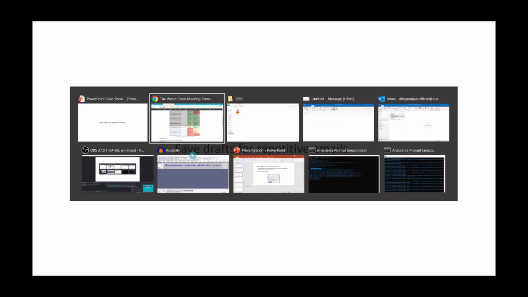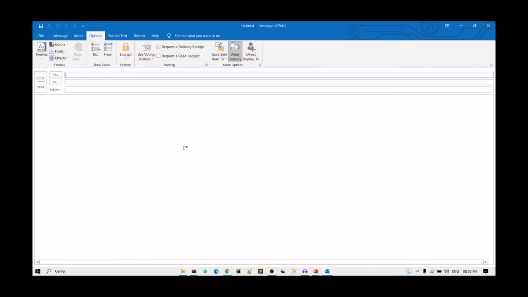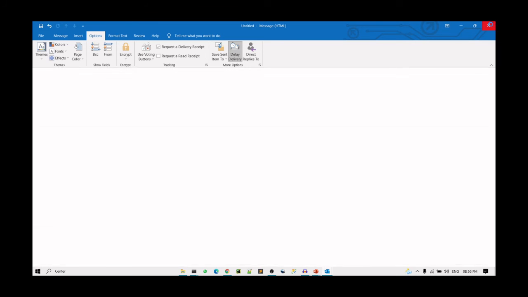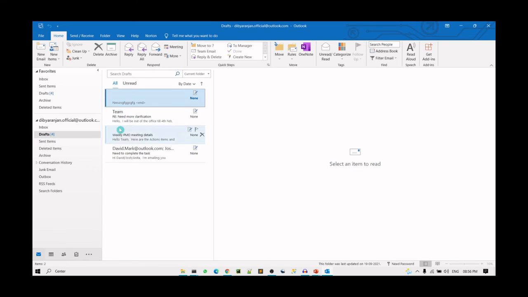If you are sending repetitive emails, it is always a better idea to save drafts of your emails, right? So in Outlook, suppose you write a new email and just press Ctrl S, it is going to be saved under your drafts section.